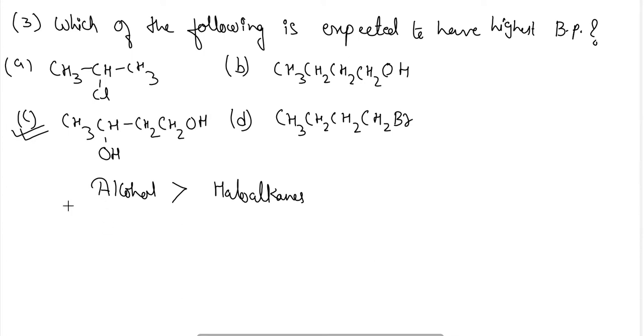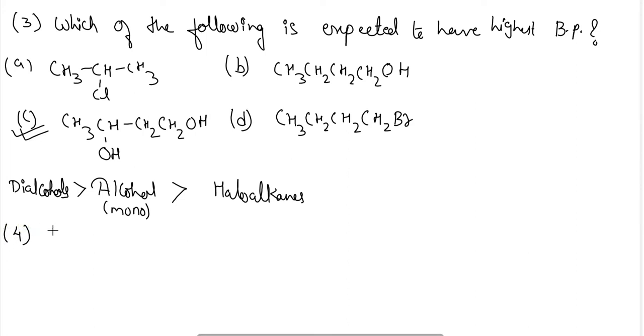And dialcohols have higher boiling points than alcohols which have only a single hydroxyl group, that is monoalcohols. So dialcohols have higher boiling points than monoalcohols, and alcohols have higher boiling points than haloalkanes. So here the dialcohol is the C option, and hence the answer will be option C.